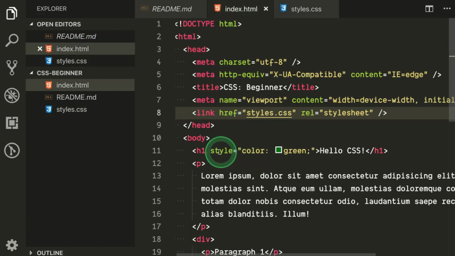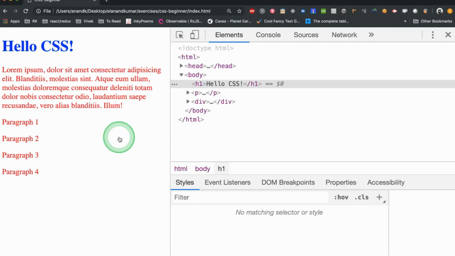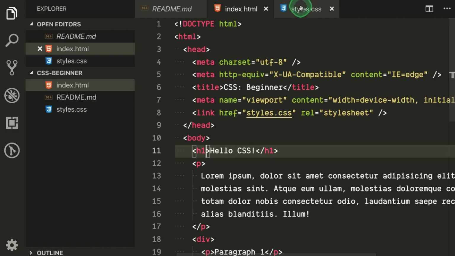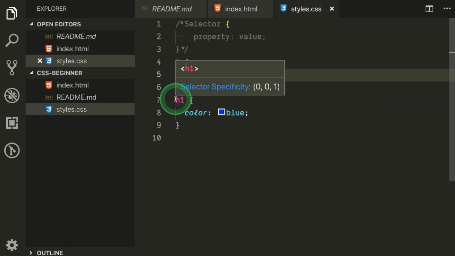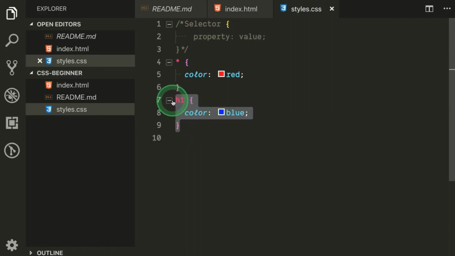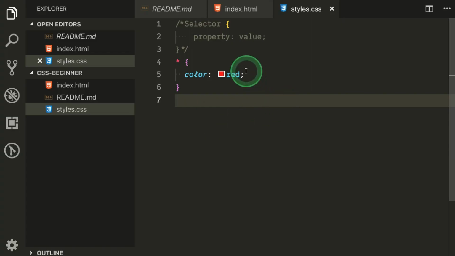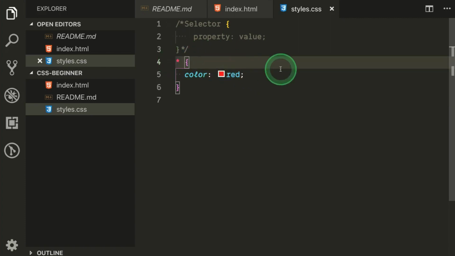Why? Because we have inline style color green which overrides the star. So let's remove this and see what happens. Now this becomes blue because we have an h1 defined here. If we remove this h1 also, then it becomes red. So the star selector is something that applies at the root level.